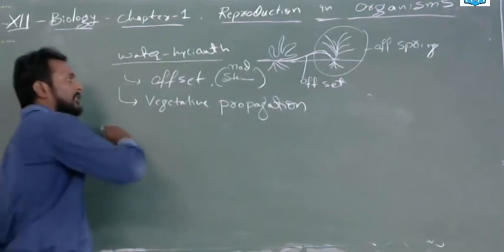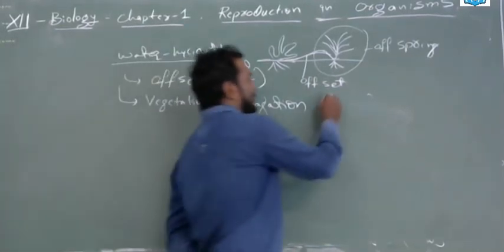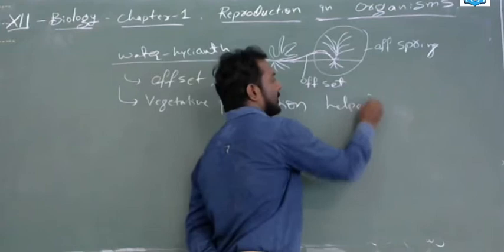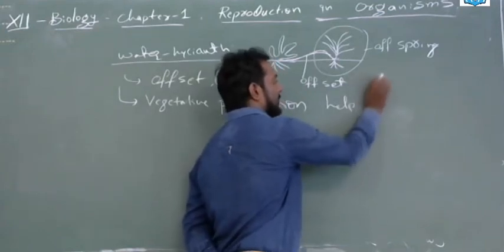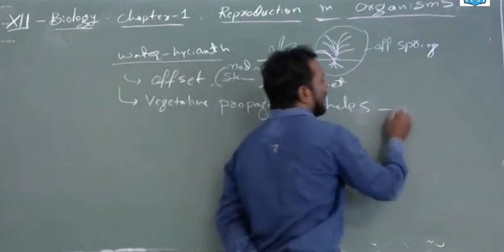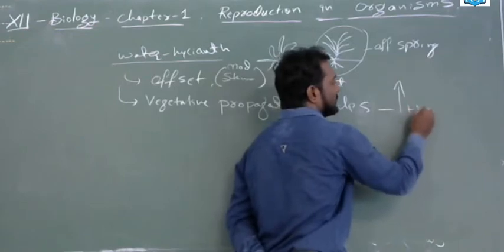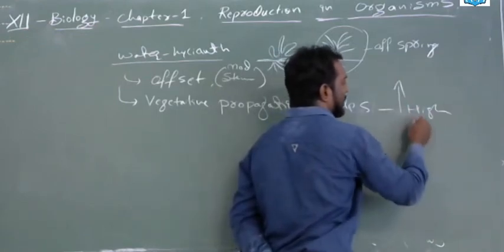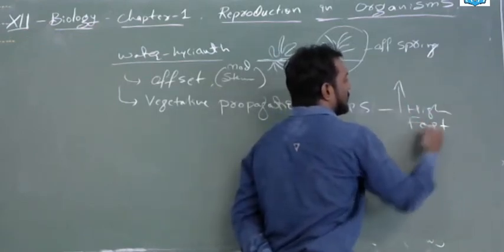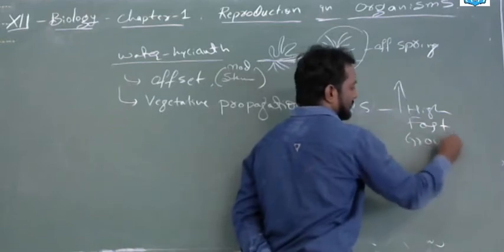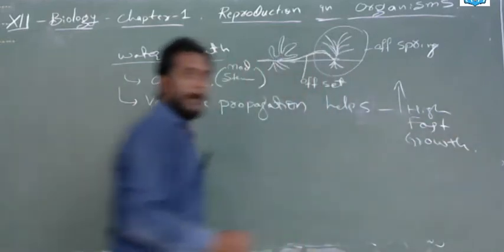Next. So this vegetative propagation helps its high growth, or fast growth. Clear?